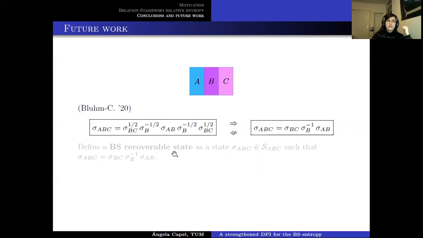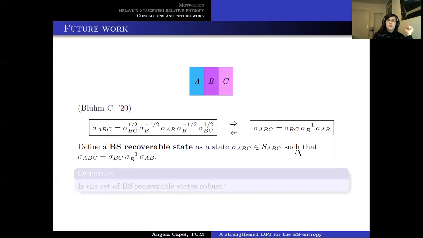The problem is that the examples that were presented in the past were for situations in which, of course, rho and sigma were completely different from one another. So in this particular setting, as far as we know, there's no previous counterexample for this arrow here. So one interesting problem we are currently working on is providing an explicit example of a state that satisfies this expression, but not this expression here.